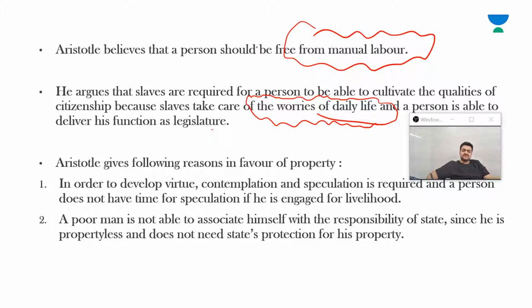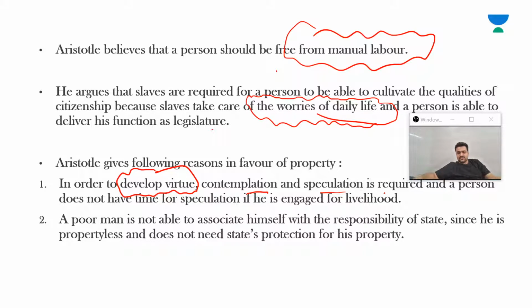Aristotle gives the following reasons in favor of property. You understand? In order to develop virtue, that is goodness, contemplation and speculation is required. Okay, you need to think deeply. Contemplation means think deeply.